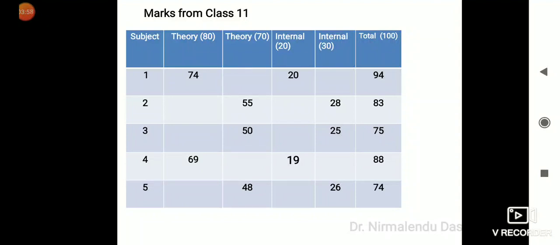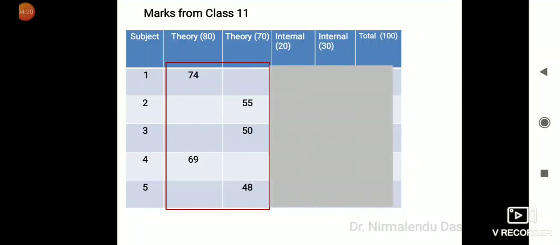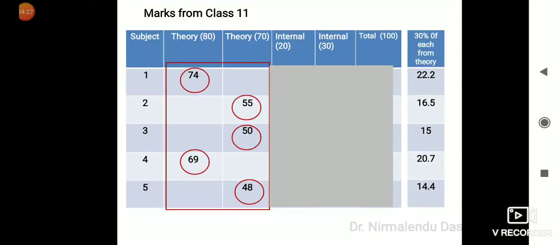But here also, internal and total marks are not considered. Here only the theory portion will be counted. Theory may be of 80 or theory may be of 70. So we are masking the internal and total marks. Now 30% of each theory will be counted, whether it is of 80 marks or of 70 marks.